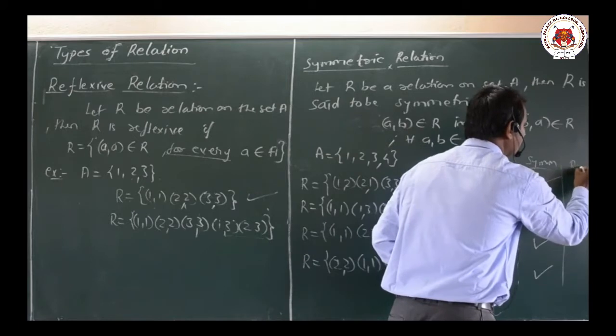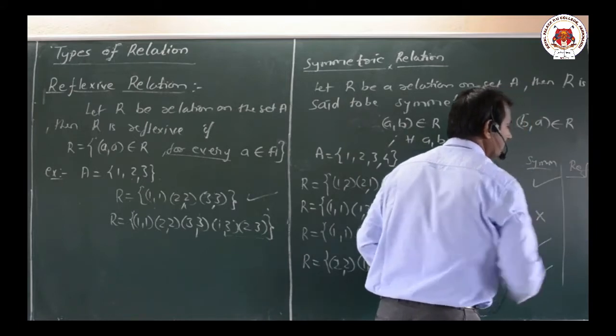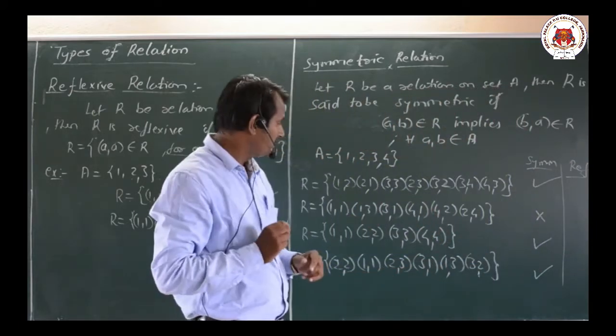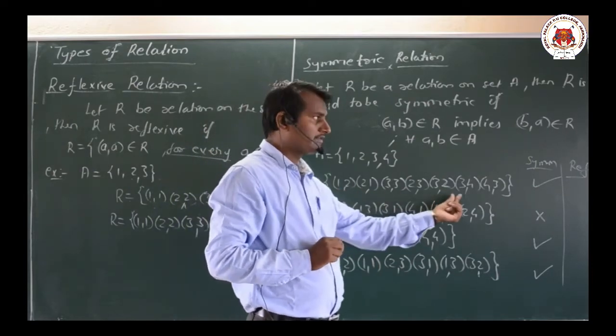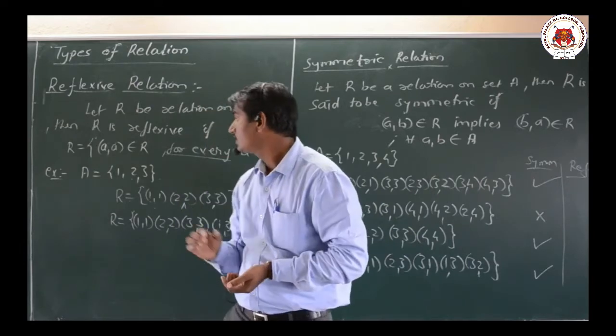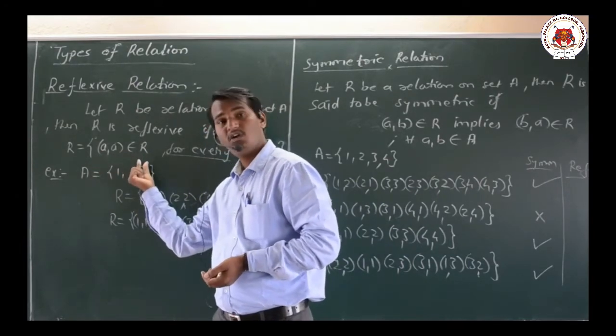Now we'll look onto the reflexive. Check the first problem: R equal to 1 2 2 1, all things we are having. Reflexive means what definition we have? Reflexive means (A, A) belongs to R we have,